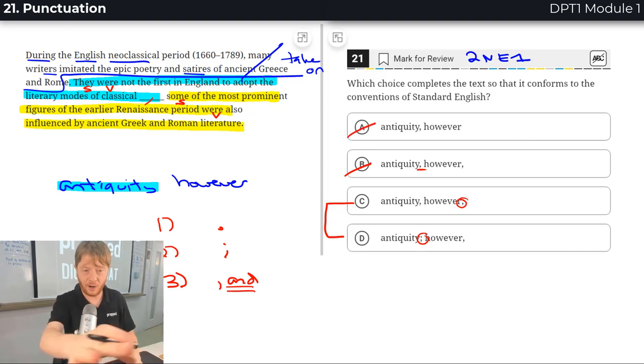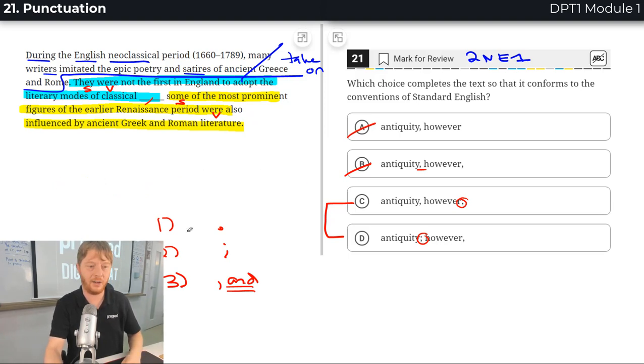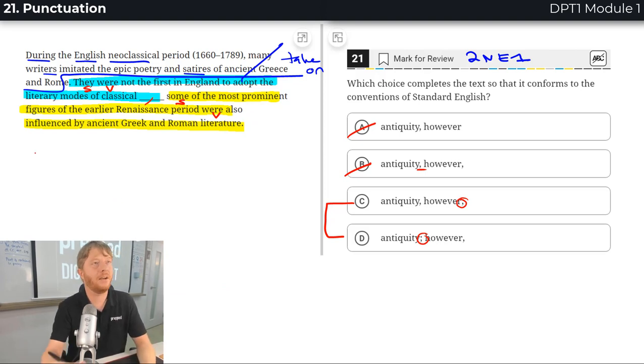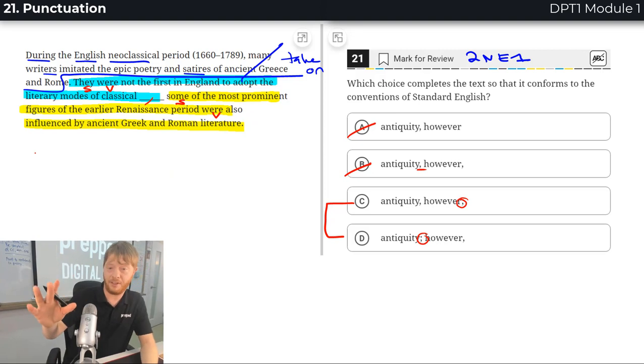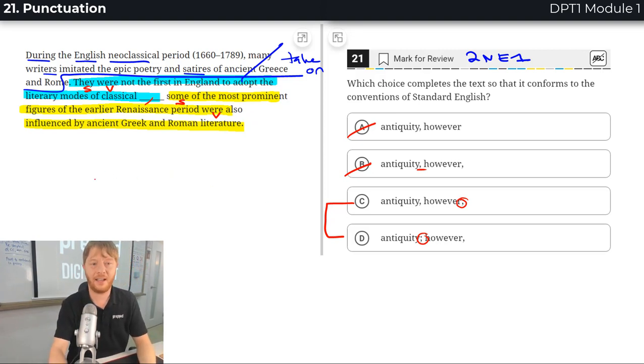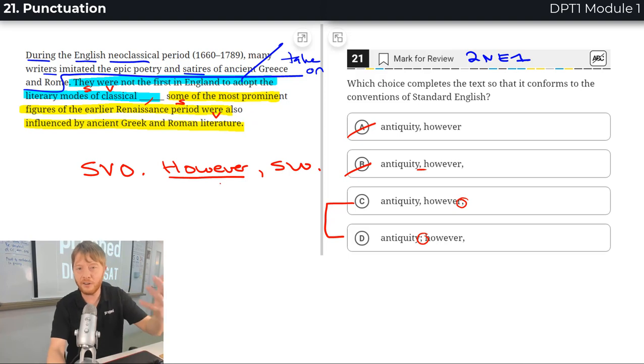Now I have to have a different lesson here. I hope that you've taken notes. If you've not taken notes, please do so. And I'm going to erase this, and I'm going to tell you about however. What will I tell you about however? Let me think. I'm going to tell you a couple things here. I'm going to start out by telling you that there are 2 really key patterns with however. You could put however at the beginning of a sentence, just like I'm doing here. That's the normal pattern. You usually put a word like however, therefore, in addition, furthermore. These sentence transitions, they're called conjunctive adverbs. You put them at the beginning, kind of an introducer.